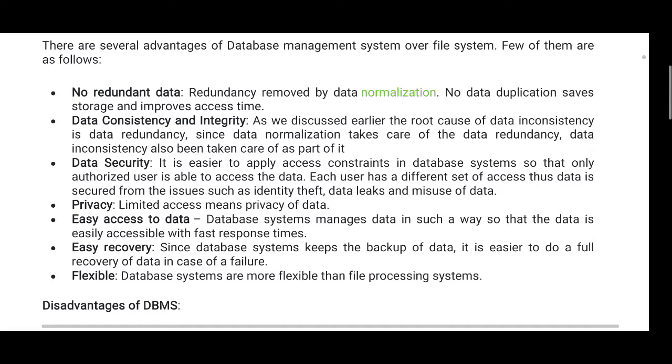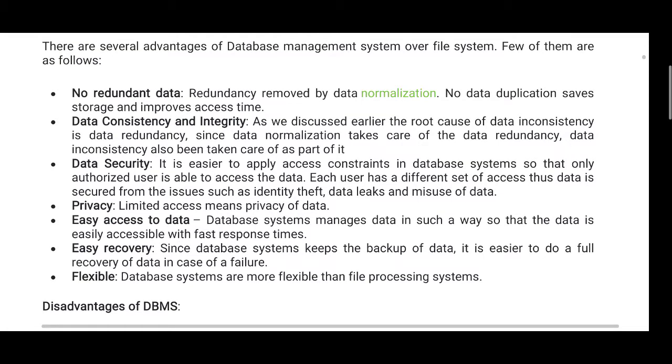It saves the storage and improves the access time. Whenever the data is not duplicated, the accessing speed improves.